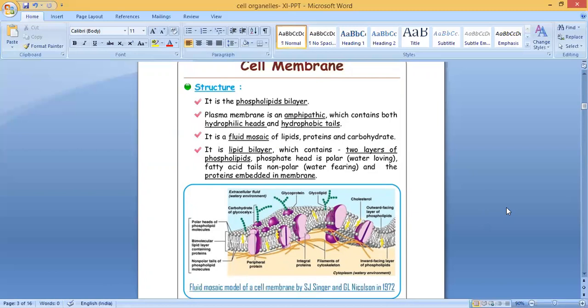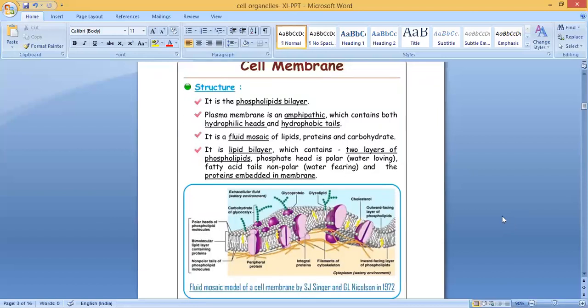It's a fluid mosaic of lipids, proteins, and carbohydrates. I told you I'll explain why it is called the fluid mosaic model, but before that, what is it made up of? It is made up of mainly three things: lipids, proteins, and carbohydrates. It is a lipid bilayer, which contains two layers of phospholipids. The phosphate head is polar, that is, water loving. The fatty acid tail is non-polar, water fearing, and the proteins are embedded in the membrane.